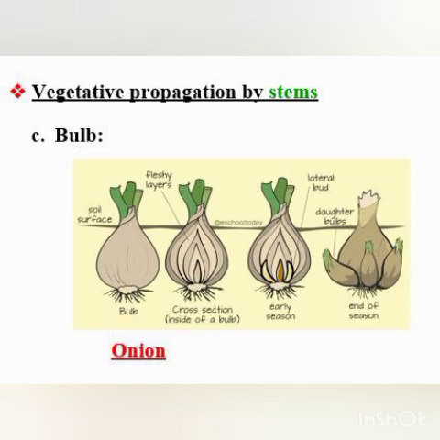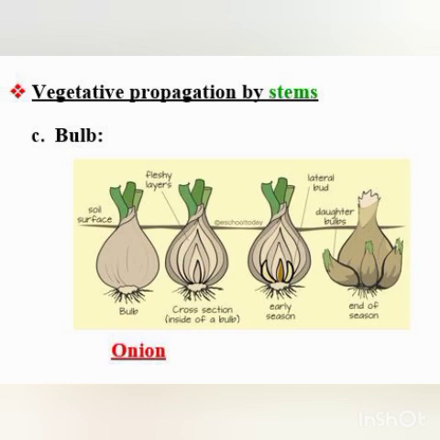Can you see in the onion? Outside there are papery leaves. You can see on the slide. And it has buds in the axils of the leaves as well as in the center. Outside are present fleshy layers. Can you see the fleshy layers in the onion? In the axil of these fleshy layers the adventitious buds are present, which under suitable conditions grow into new shoots. They form new shoots.